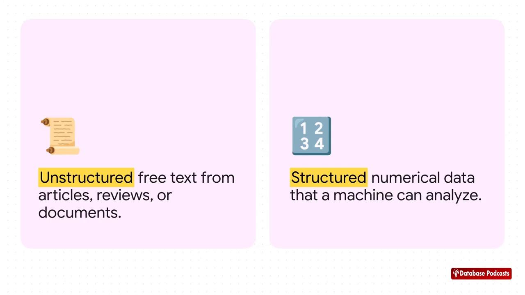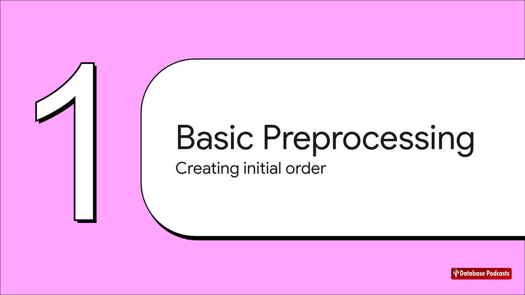So, the whole goal here is to transform that string of characters into clean, organized numbers. You know, for anyone who's worked with relational databases, this should feel kind of familiar. We're basically taking a chaotic pile of documents and turning them into a structured, searchable table that a computer can make sense of. So, where do we even begin with all this mess?